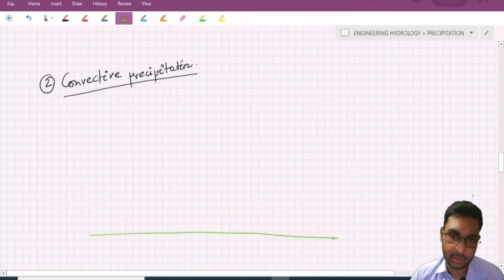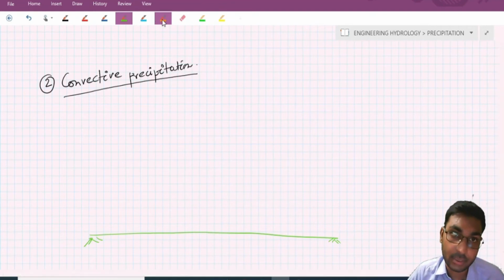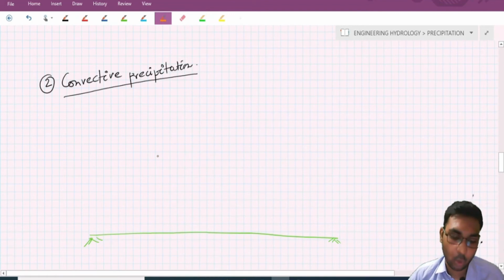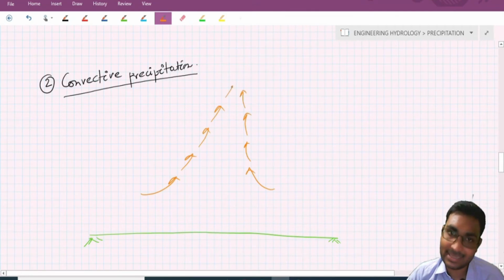Suppose this is the earth's surface or ground level. Due to localized heating, the warmer air rises upward due to its lesser density.